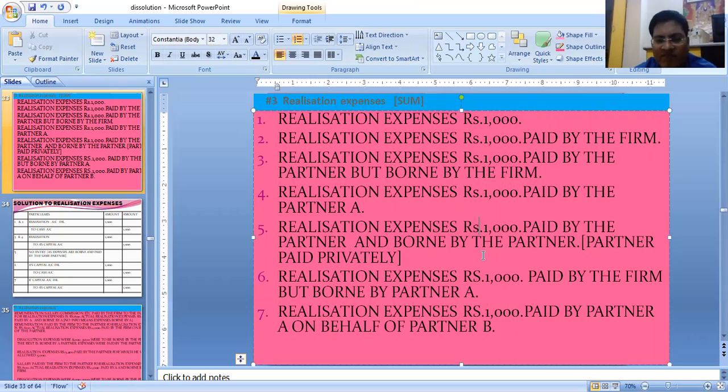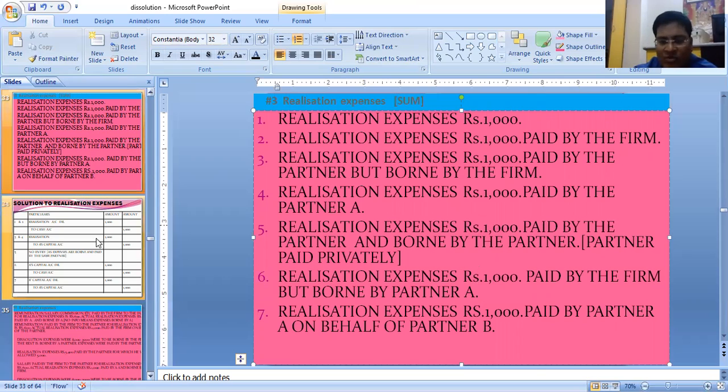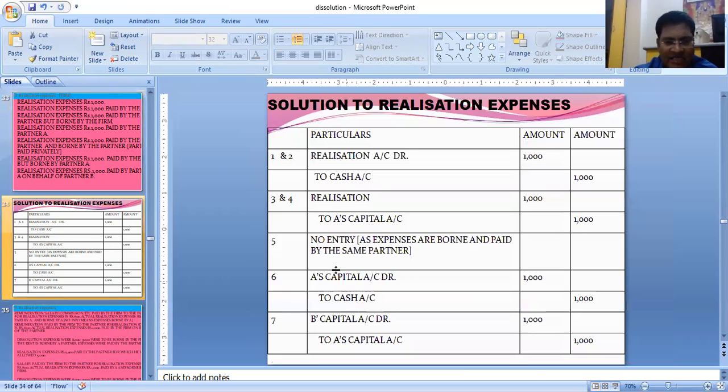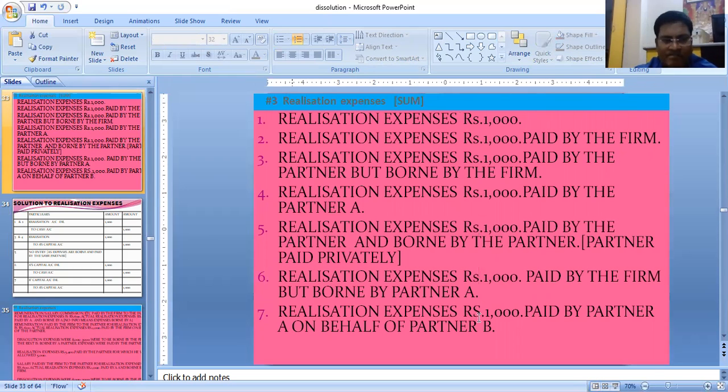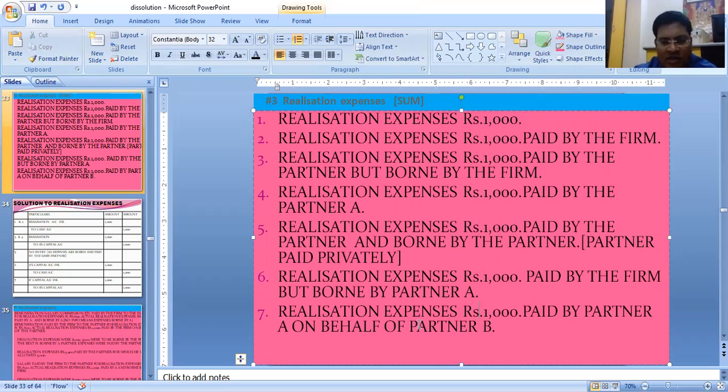Realization expenses rupees 1000 paid by the firm. Paid by the firm means to cash. Borne by partner A, so A's capital to cash for number 6. For number 6, A's capital to cash. For 5, no entry.